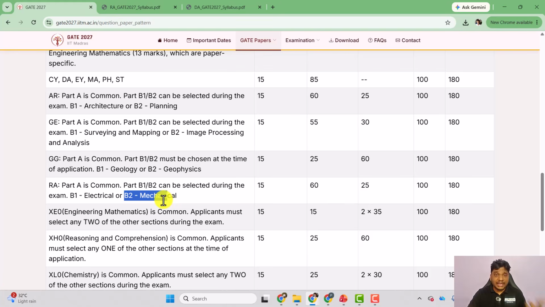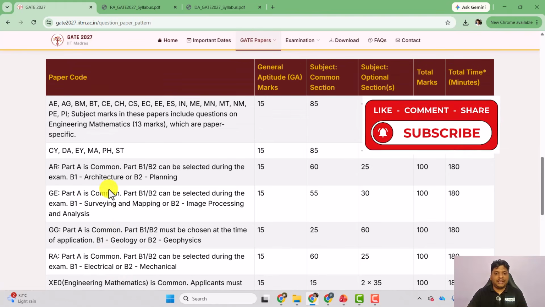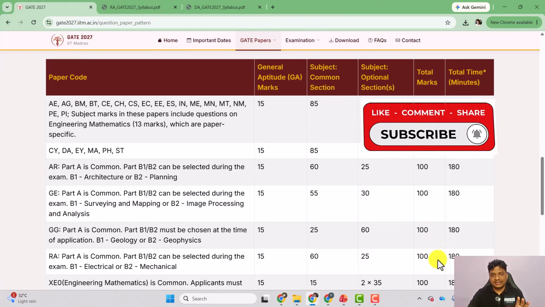If you are from a mechanical engineering background, it's a very good opportunity for you. You can go for your mechanical paper along with the RA paper. And if you are from an electrical or electronics background, you can go for this RA paper also, because B1 is basically electrical. I hope this is clear. And if you look at the exam pattern here, 100 marks will be there for 180 minutes, same thing.